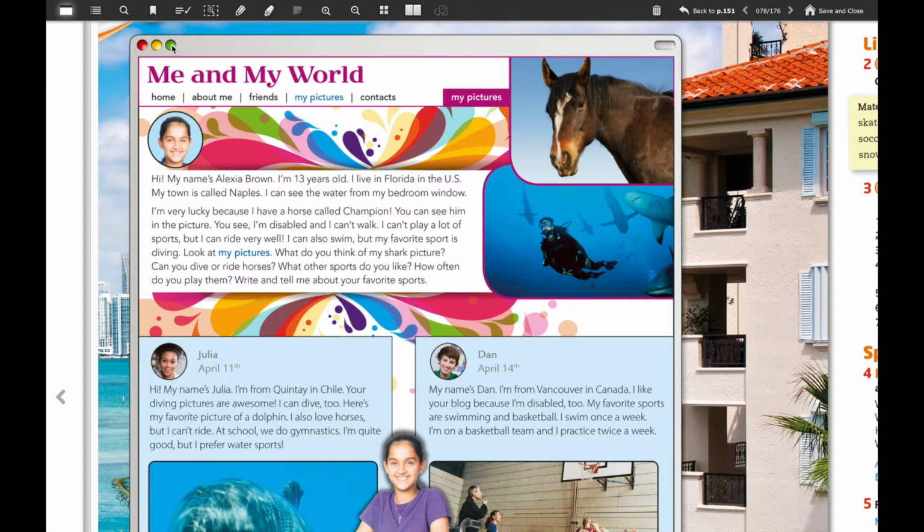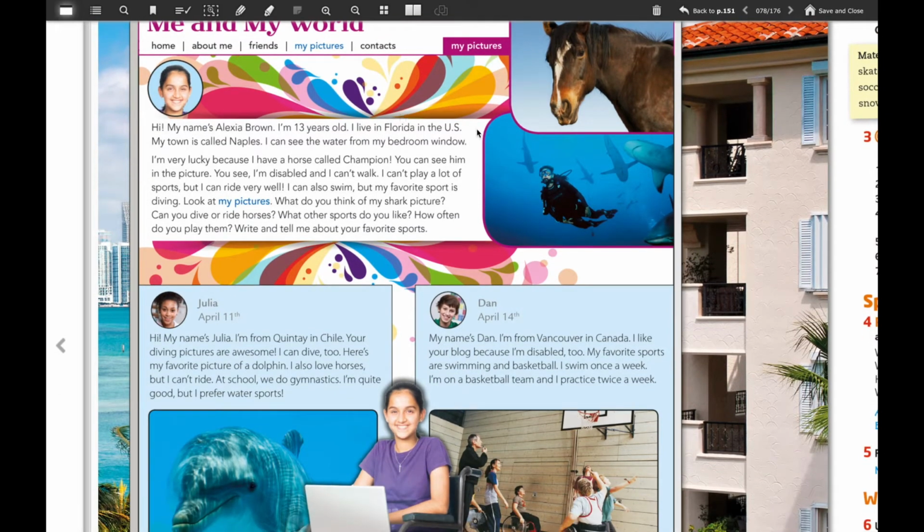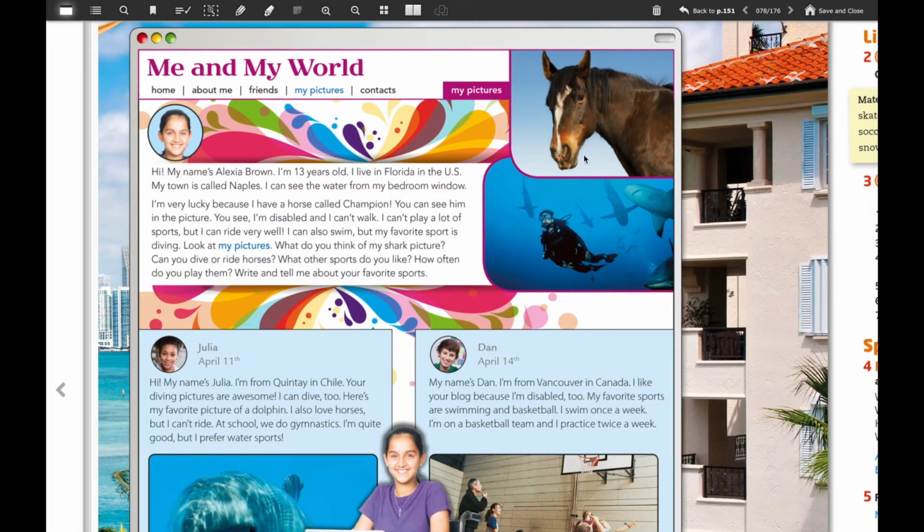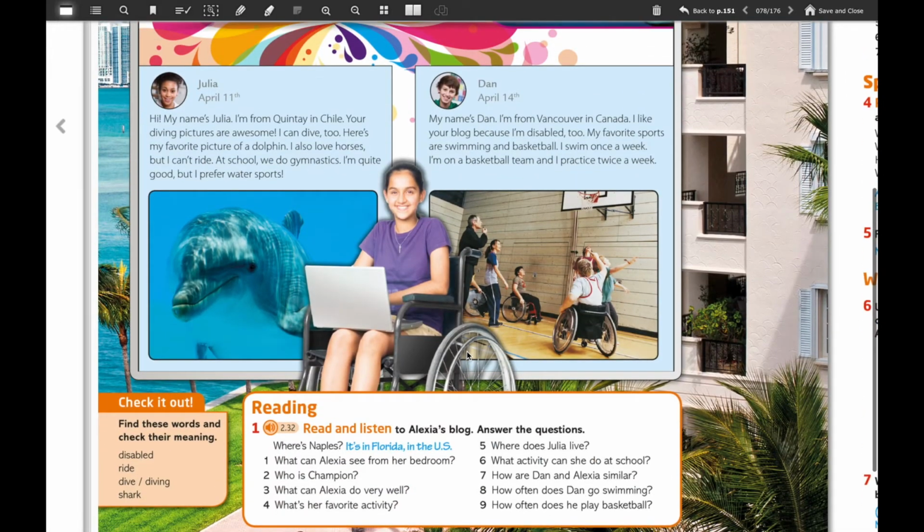Maybe some of you know what a blog is. So here we're going to pay attention that the title says Me and My World. Okay, and also we're going to pay attention to the photographs. Here we have a horse, here we have sharks, and here we have 3 different people. But these people are with something that is not very usual for us.